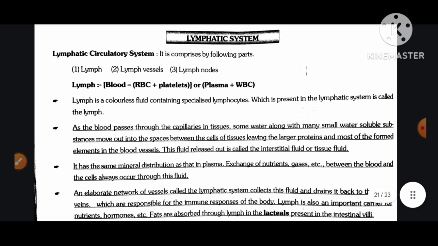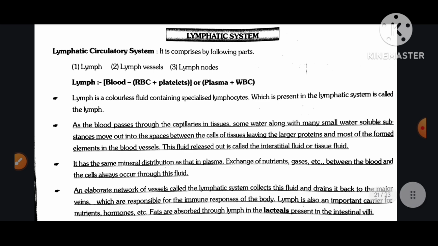Lymphatic system. Lymphatic circulatory system. It is comprised of the following parts: lymph, lymph vessels, lymph nodes. Number first, lymph. Blood minus RBC plus platelets, or plasma plus WBC. Lymph is a colorless fluid containing specialized lymphocytes which is present in the lymphatic system.